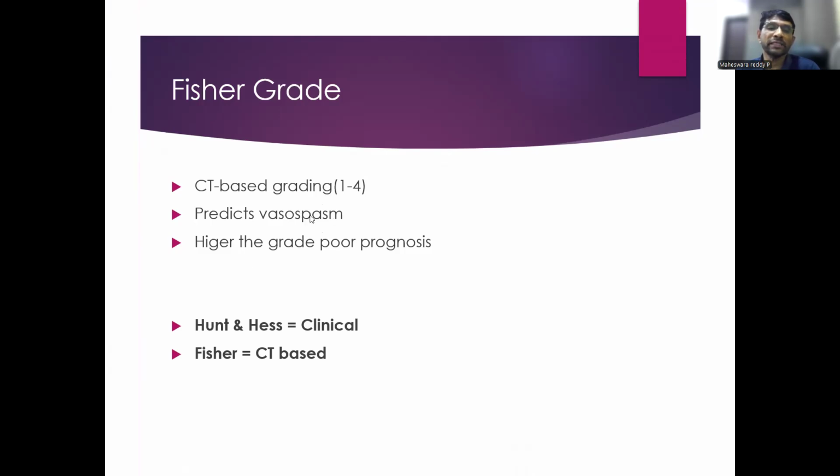Vasospasm is one of the complications of subarachnoid hemorrhage. So if the grade is high, for example grade 4, a very thick SAH with intraventricular bleed, it has a very poor prognosis. Grade 1, very thin blood on the CT, has a very good prognosis. So Hunt and Hess is clinical grading and Fisher is CT scan based grading. This is to prognosticate, to determine the outcome and to guide the management of the case. These two grades are very important.